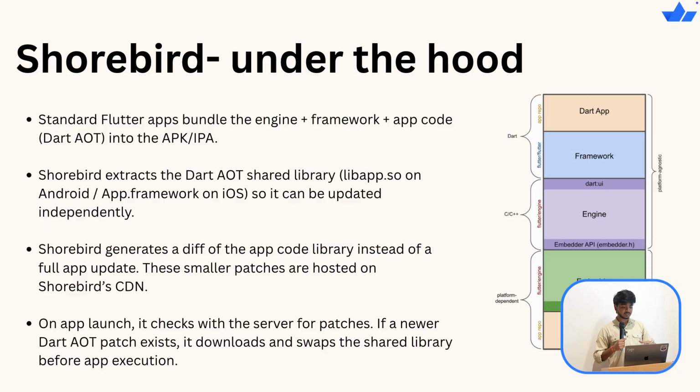And whenever we are production ready, we want our app to be fully optimized with quick startup time. When we are ready to deploy, the app is compiled via the ahead-of-time compilation technique. So होता ये है कि whenever you compile your app in AOT, the engine, framework, and the app code compile to an APK or IPA. What Shorebird does is extract the Dart AOT shared library files. Shared library files can be .so files or .framework files, for Android and iOS respectively, so it can be updated independently.